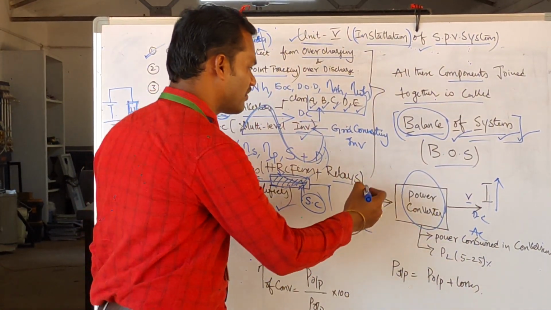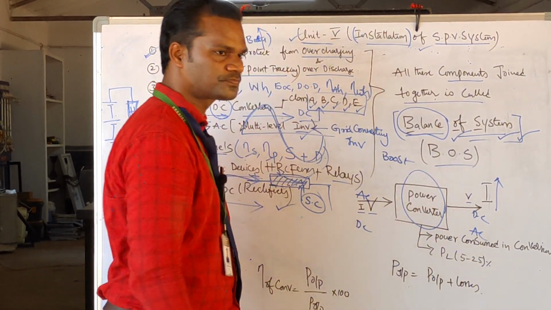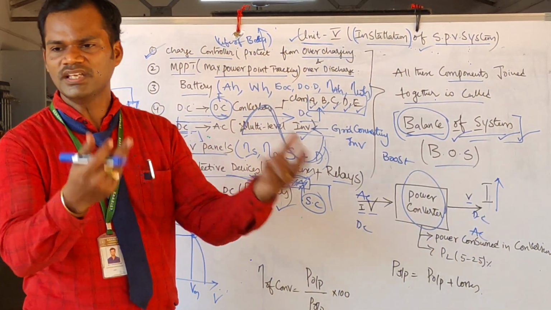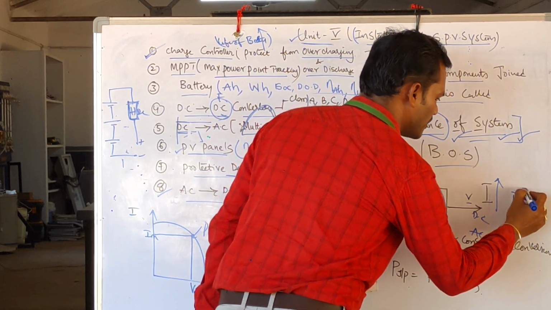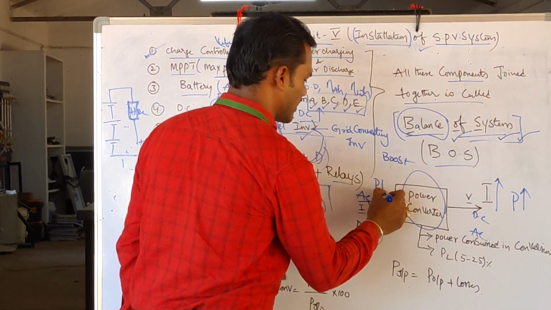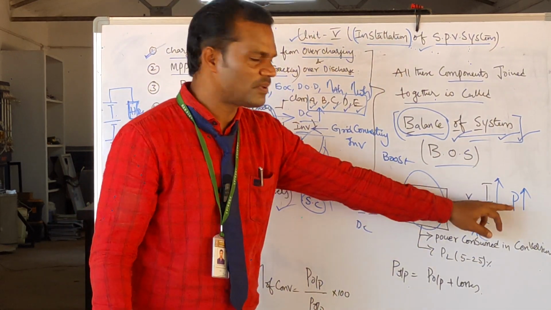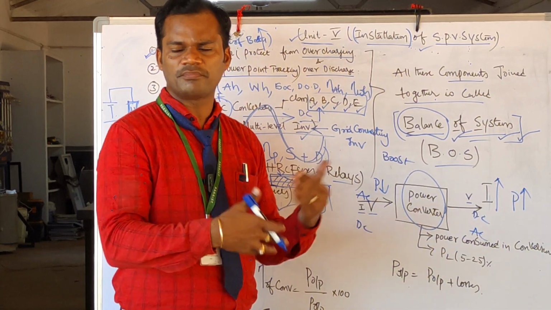Sometimes, for example, it is a boost converter. What does a boost converter do? It boosts up the output. It gives a high power output, but the input is low power. The product of voltage and current, the input power, is lower but the output power is greater. Those converters are called boost converters.